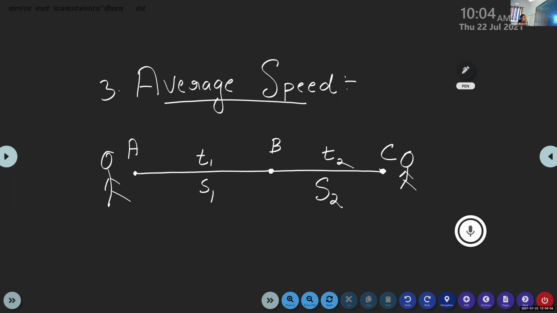So what about the speed of the object? In such cases, if the object covers different distances in different times, we cannot consider the simple speed of the object. In such cases, we take the average speed of the object.